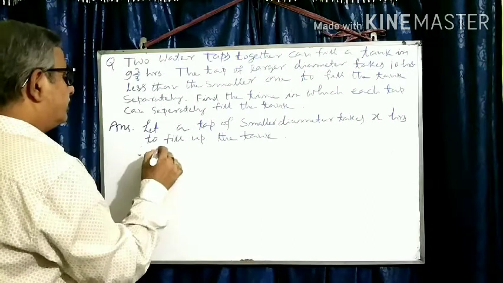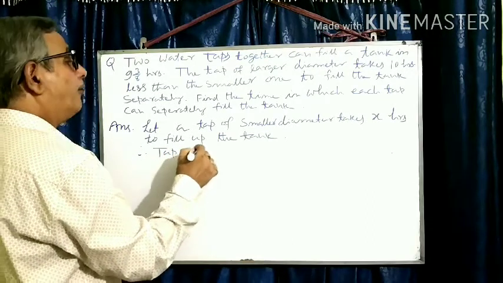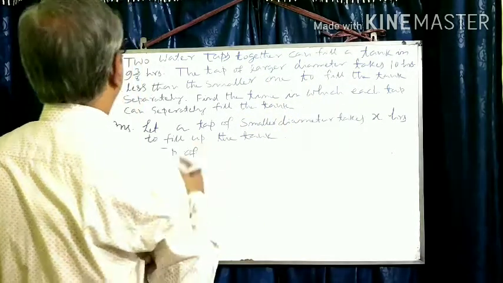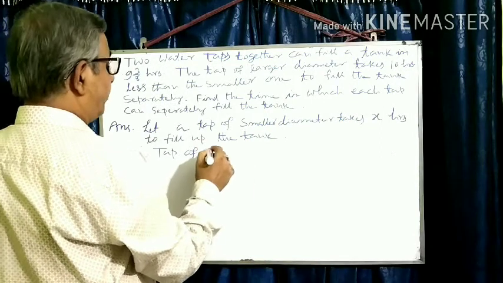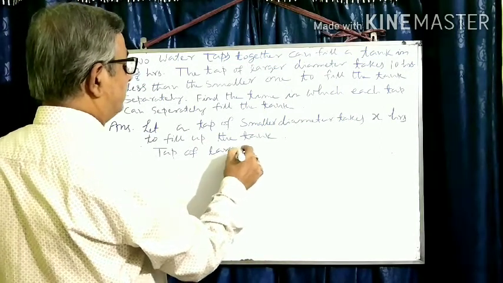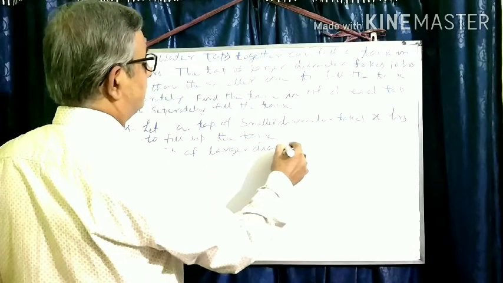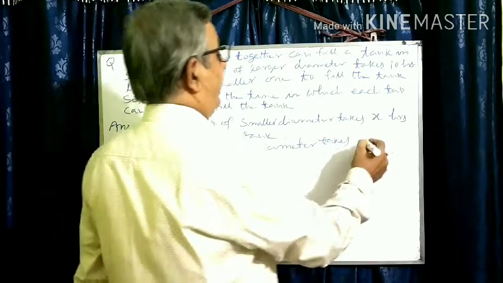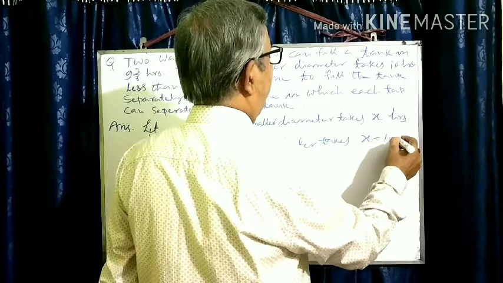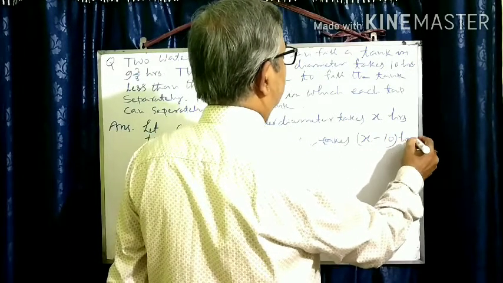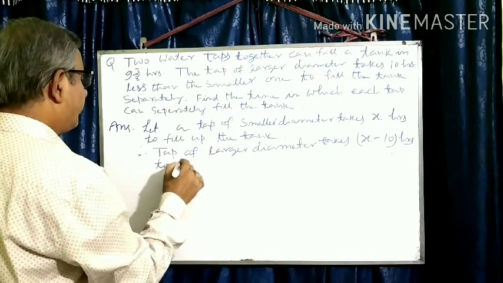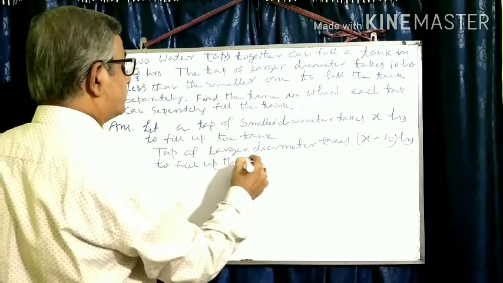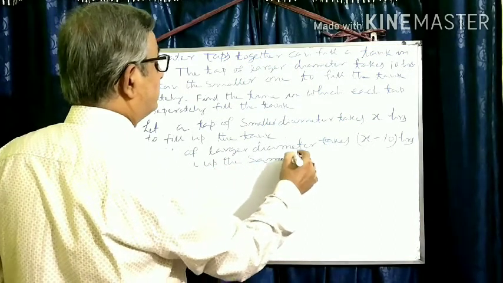Therefore, the tap of larger diameter, the thicker tap, will take less time. How much less time? 10 hours less. The tap of larger diameter takes x minus 10 hours to fill up the same tank.